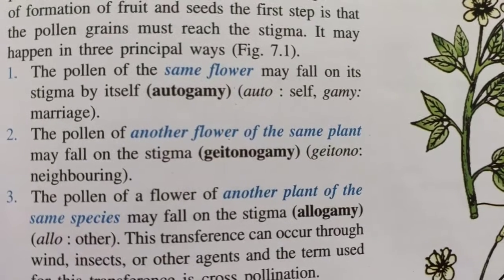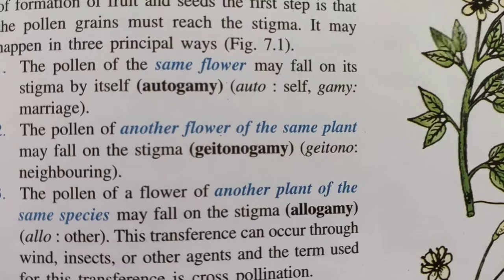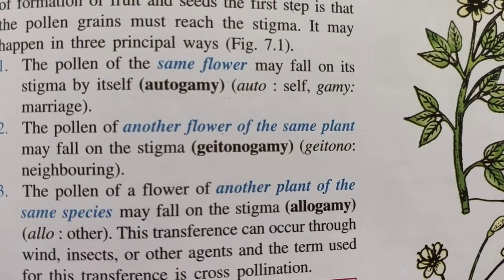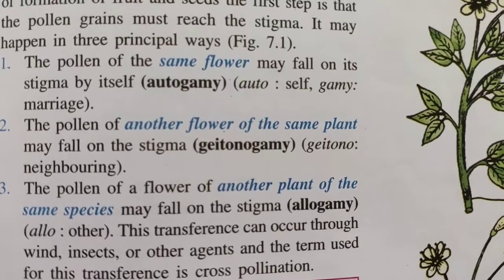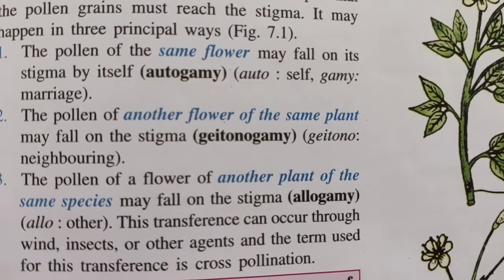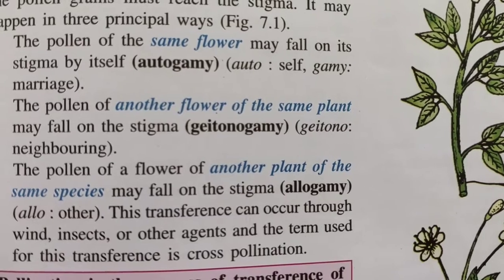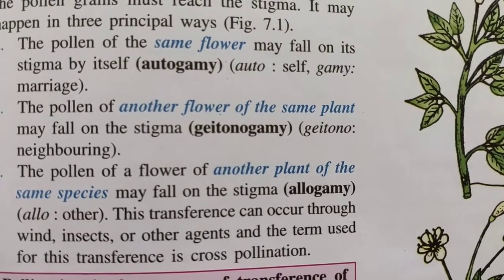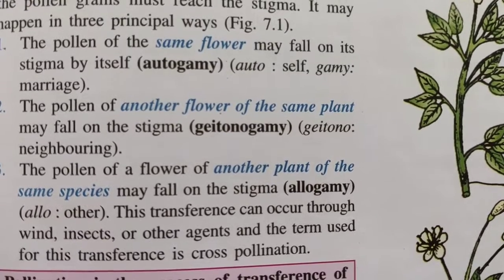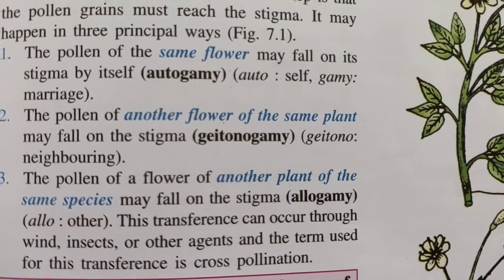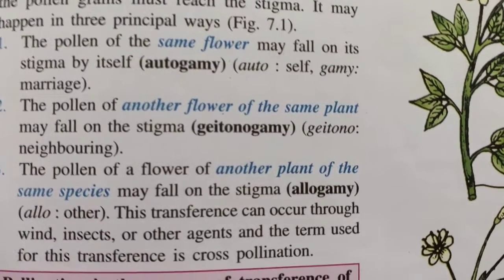One is autogamy. The pollen of the same flower may fall on its stigma by itself. Then it is self-pollination. We also call it autogamy, which can take place automatically. The pollen of another flower of the same plant may fall on the stigma. That means it may be the same plant, but it is not the same flower. It is another flower on the same plant. We call it geitonogamy.